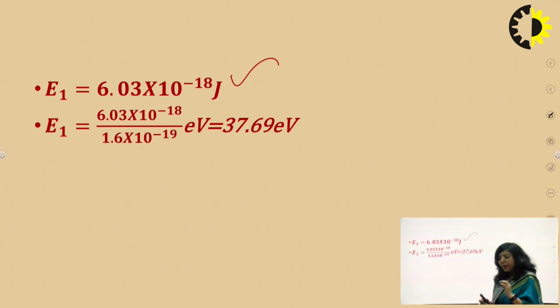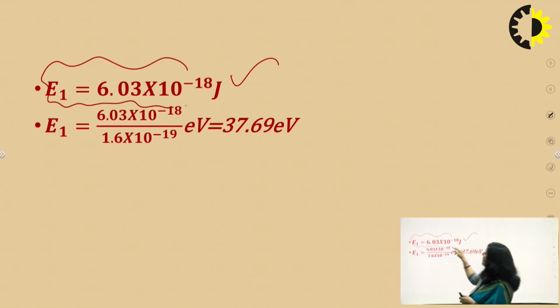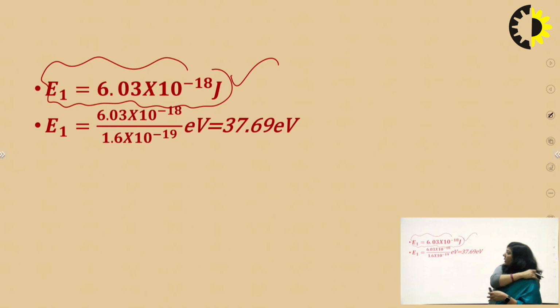It means when a particle is trapped in a one-dimensional infinite potential box, then within that box the particle can exist in different energy states. The lowest energy state has energy E1, which is h square upon 8ma square, and for this particular case h square upon 8ma square is equal to 6 into 10 raised to power minus 18 joule approximately. We can also write this energy in terms of electron volt.